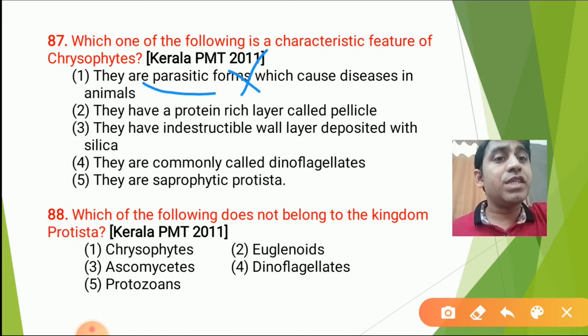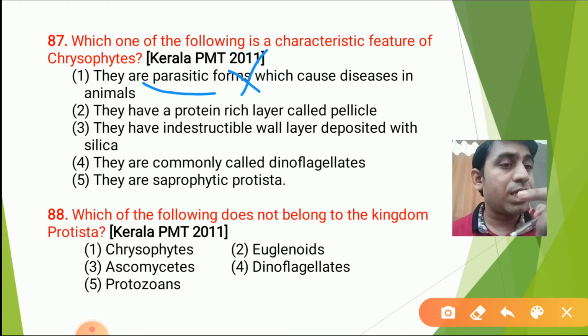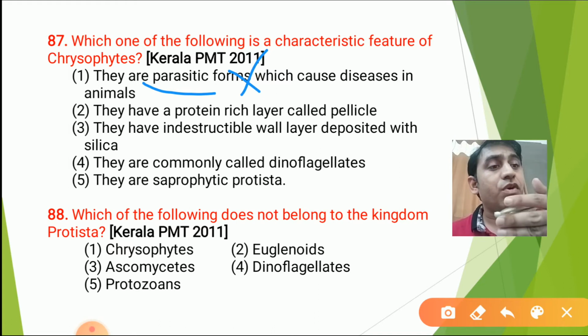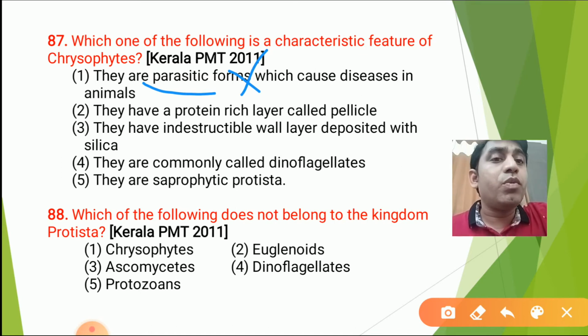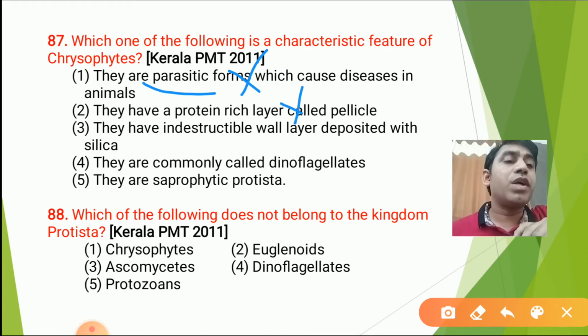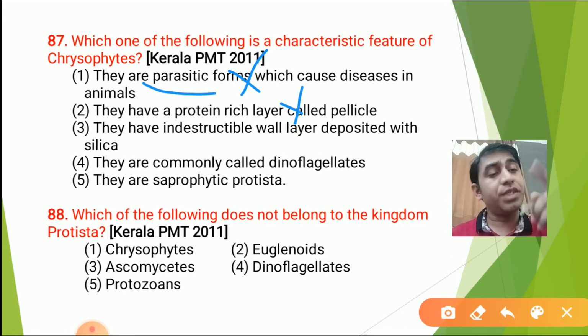If we look at the first option, they are parasitic. This will not be correct because they are photosynthetic, so they will not be parasitic. Parasitism means an association in which one organism gets benefited while the other gets harmed, so this is not the supporting option. Number two, they have a protein-rich layer called pellicle. Pellicle is a layer which is protein-rich, elastic, and has a mucilaginous covering, but it is present on the euglenoids, not on the chrysophytes. So that option will be wrong.